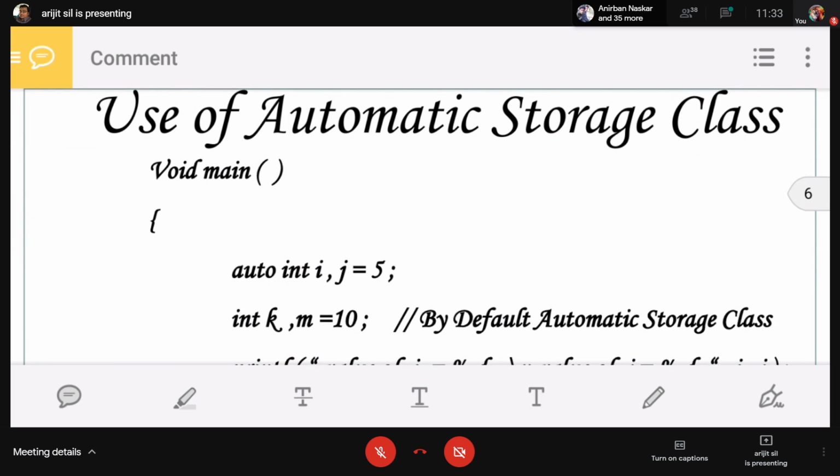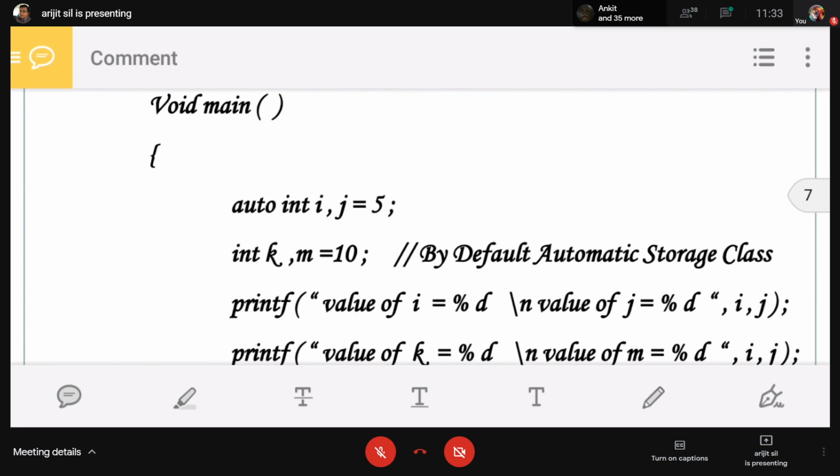How to use that? There is a program with a main function. Declare the auto variable, auto int.